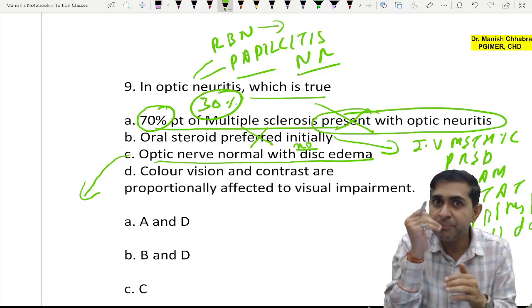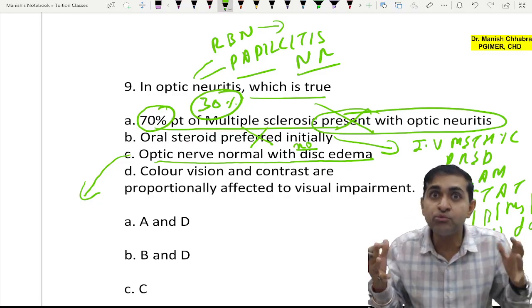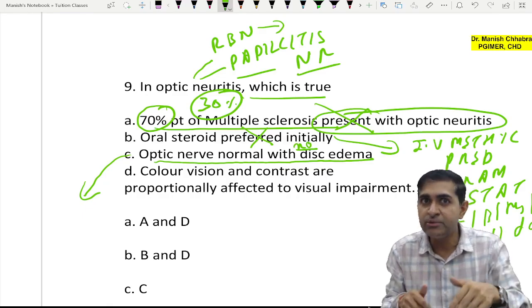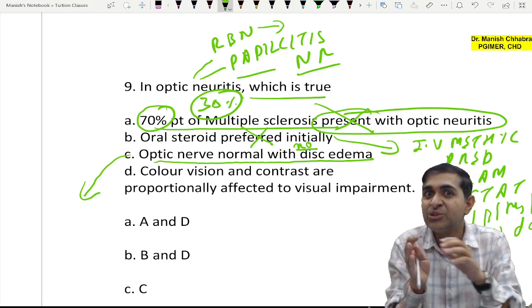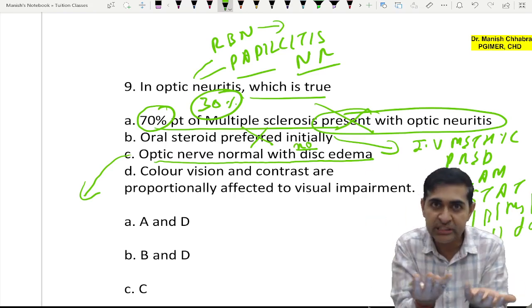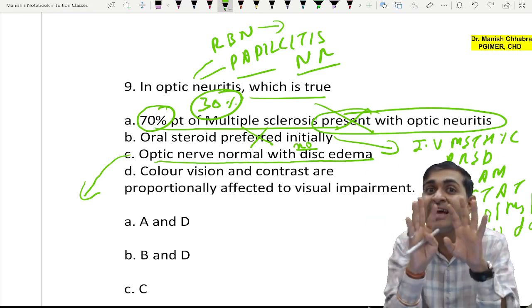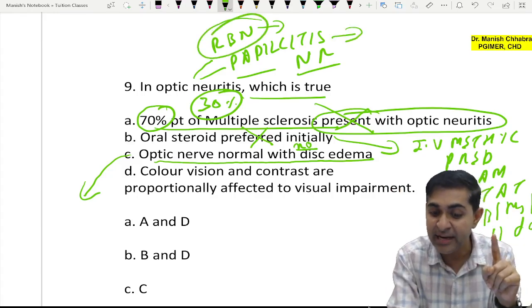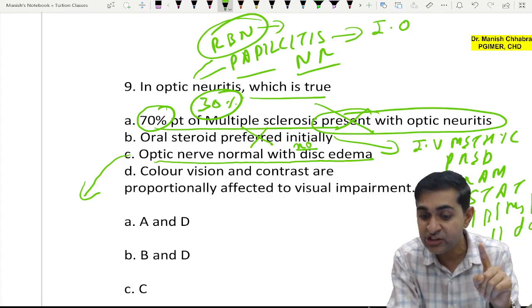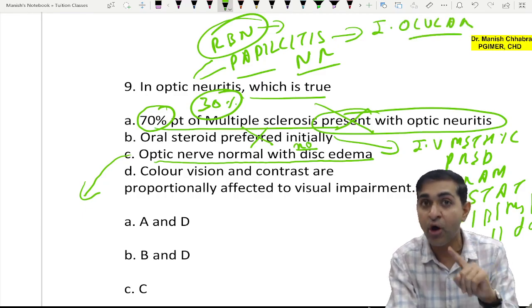So the patient will typically come to you and say, doctor sahab, I am not able to see anything. You sit the patient down, do fundus examination, and you say, patient, I also cannot see anything. So the patient is actually not able to see anything, but the doctor is not able to see anything abnormal in case of retrobulbar neuritis. While in papillitis, there is inflammation of the intraocular portion of the optic nerve.